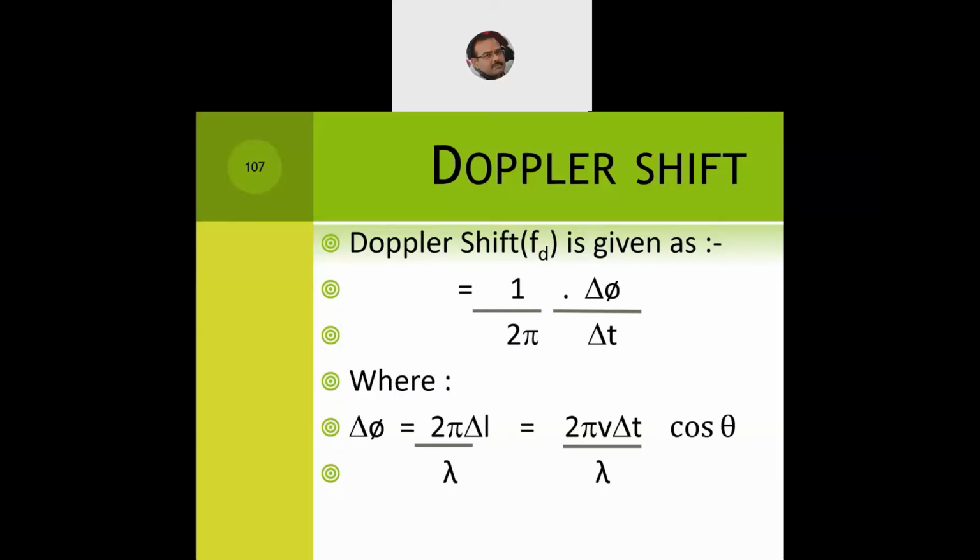Now delta t is a time interval, the time it will take for a mobile to reach from x to y. So if the value is given to you in the numerical, you directly take it as it is. If it has not been given to you, take an assumed value, let us say 1 minute or 10 minutes or 1 hour. Simple. It all depends upon the way the numerical has been framed. So we compute delta phi, the phase, as 2 pi delta L by lambda. And delta L is V times of delta t cos theta, which we have already seen in the last slide. How do we compute the value of the delta L?